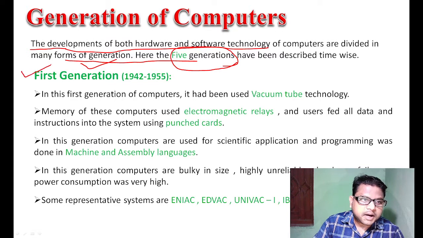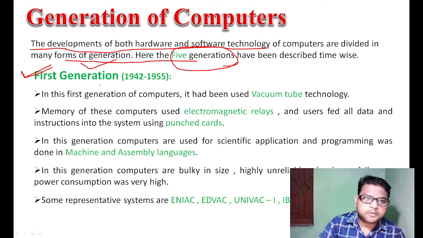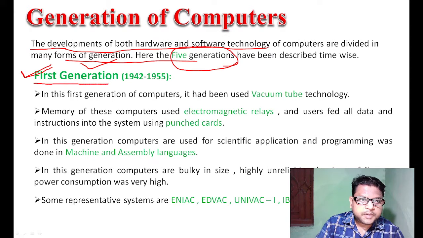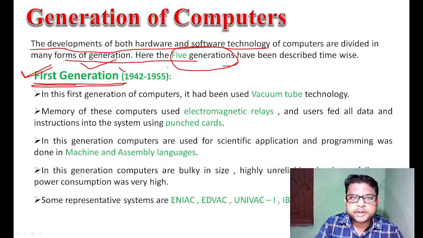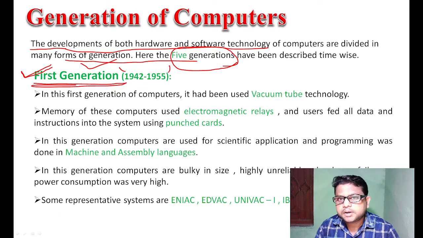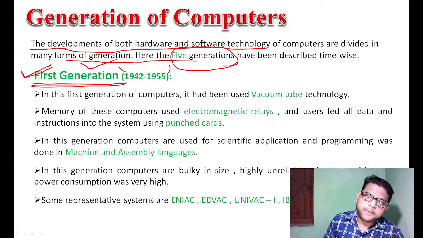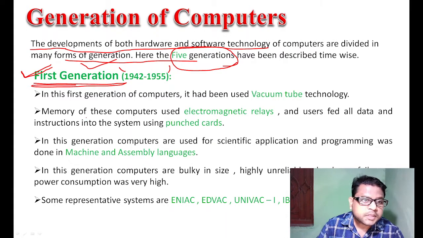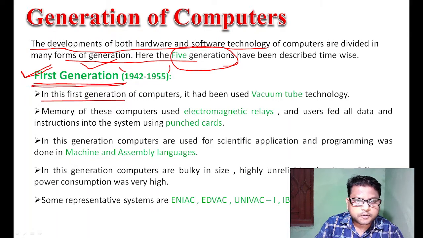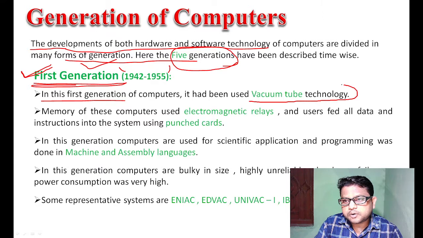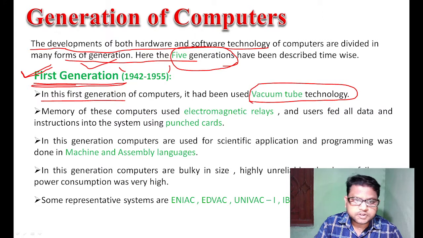First of all, we discuss the first generation of computer. The first generation time period is from 1942 to 1955. In the first generation of computer, vacuum tube technology was used for processing.